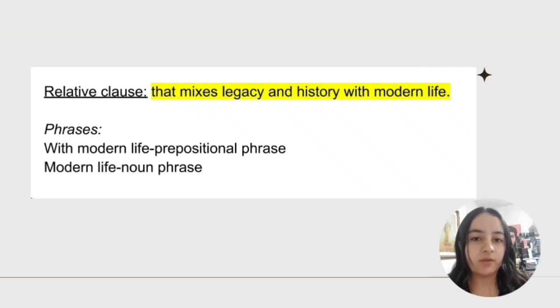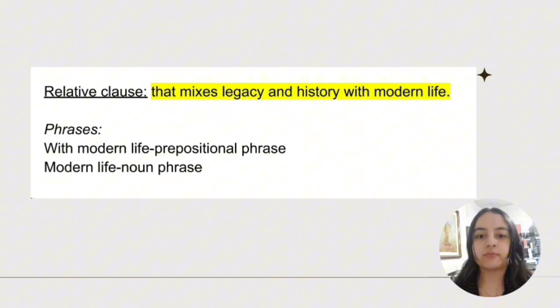Then we have "with," which is a preposition. "Modern" is an adjective modifying the noun "life." And then, yes, "modern life" is the noun phrase that is the object of the preposition "with."